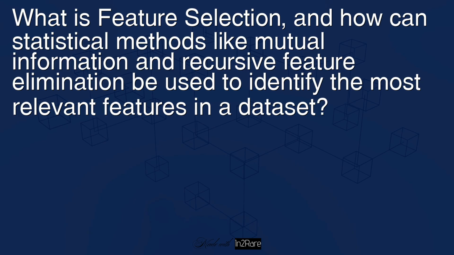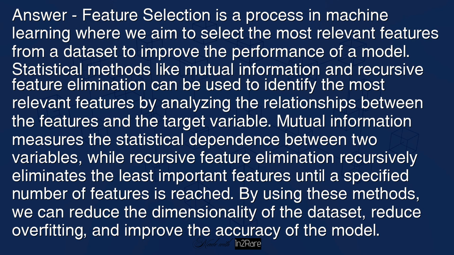What is feature selection, and how can statistical methods like mutual information and recursive feature elimination be used to identify the most relevant features in a dataset? Answer: feature selection is a process in machine learning where we aim to select the most relevant features from a dataset to improve the performance of a model. Statistical methods like mutual information and recursive feature elimination can be used to identify the most relevant features by analyzing the relationships between the features and the target variable. Mutual information measures the statistical dependence between two variables, while recursive feature elimination recursively eliminates the least important features until a specified number of features is reached. By using these methods, we can reduce the dimensionality of the dataset, reduce overfitting, and improve the accuracy of the model.